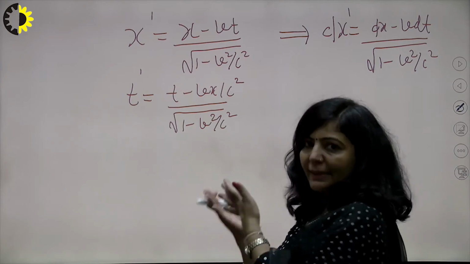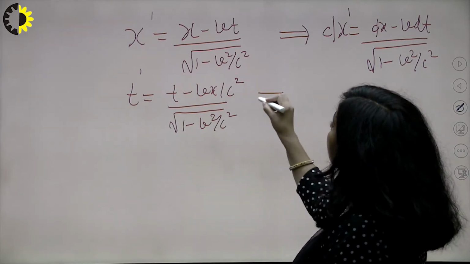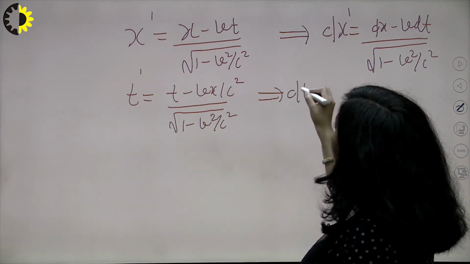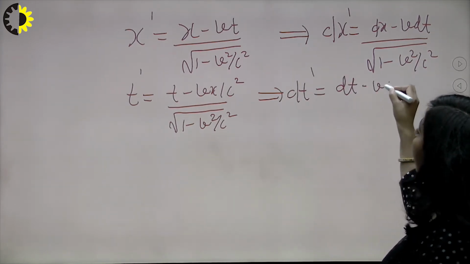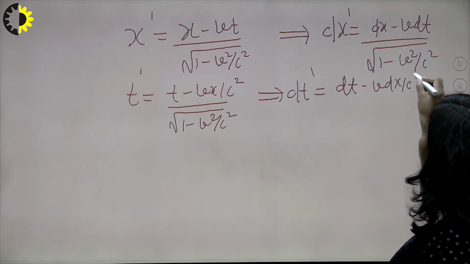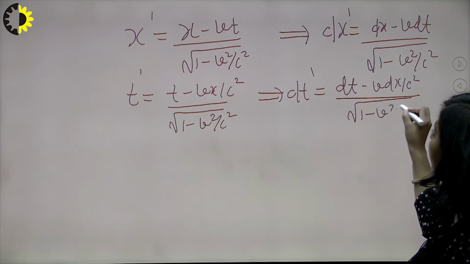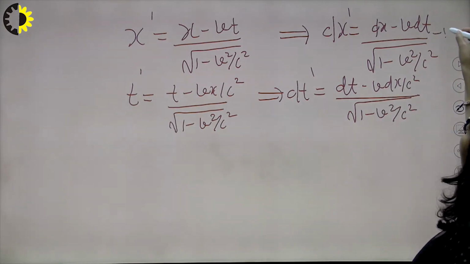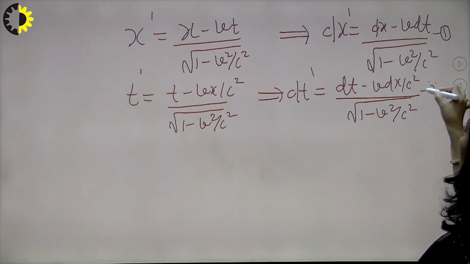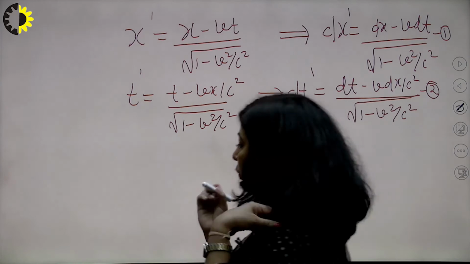So basically these are Lorentz equations. So t dash is equal to this. If t dash is this, then what will be your dt dash? You know what is the value of dt dash then? It is dt minus v dx upon c square upon root 1 minus v square upon c square, right? Now let this be your equation 1 and this your equation number 2. Just divide 1 by 2. If you divide 1 by 2, what will you get?